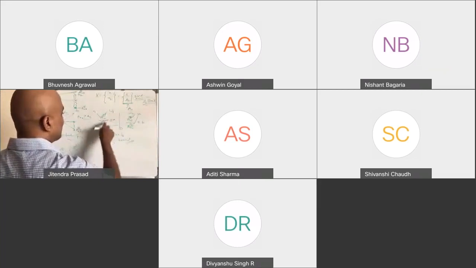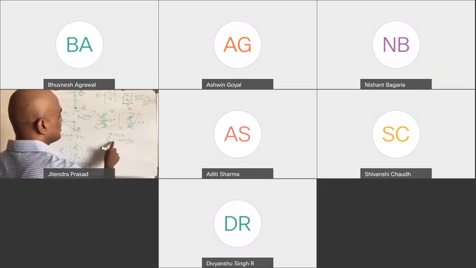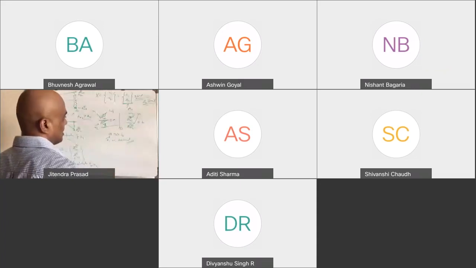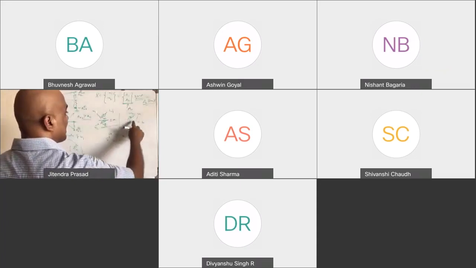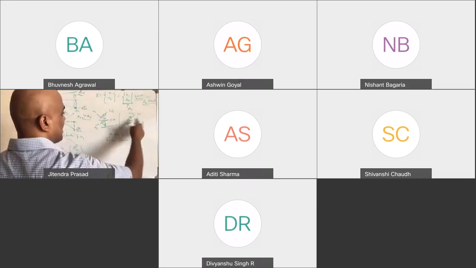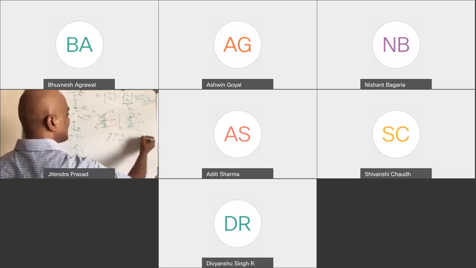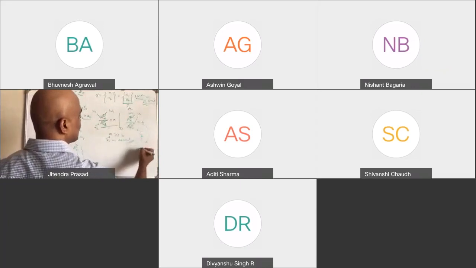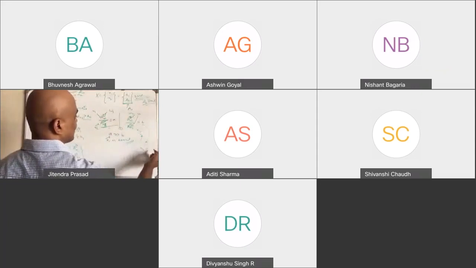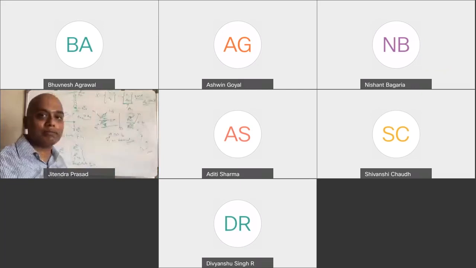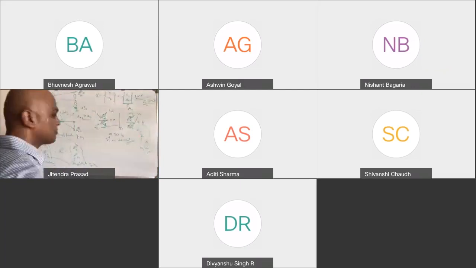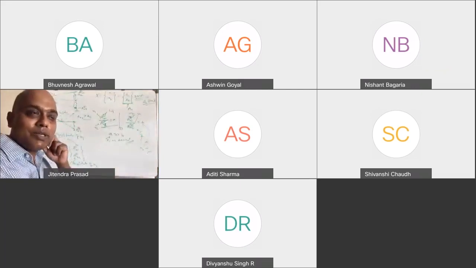That means x1 is dominating in this case, and hence you say x1 is dominant. And since the ratio x1 over x2 is less here, that means x2 is dominant. In that case, you will call it predominant. So you got that?